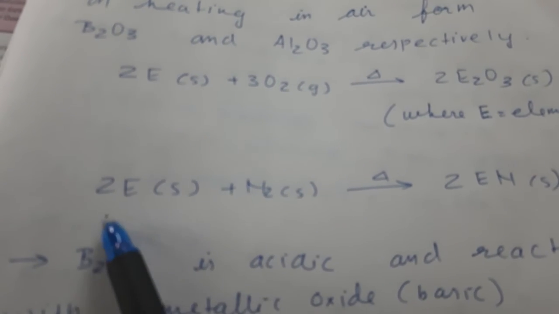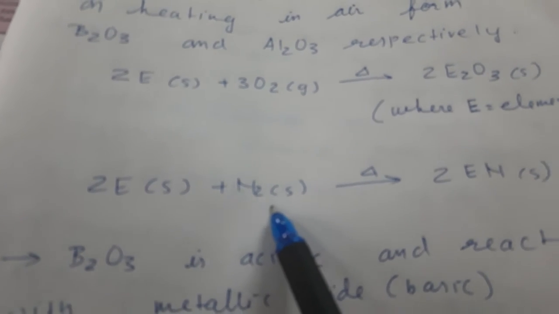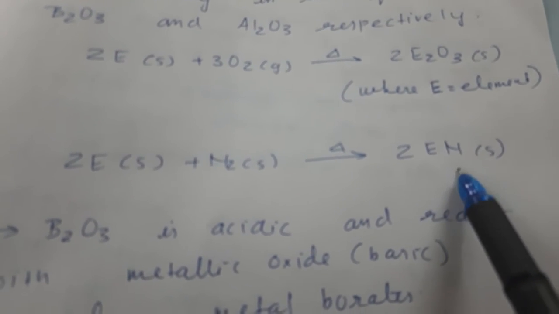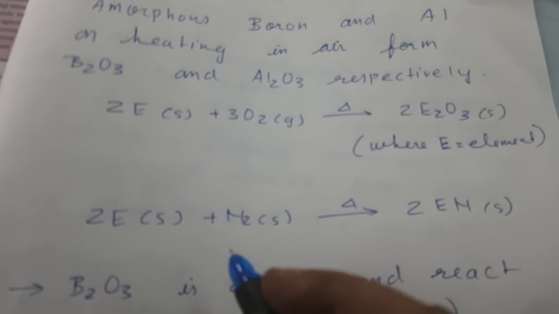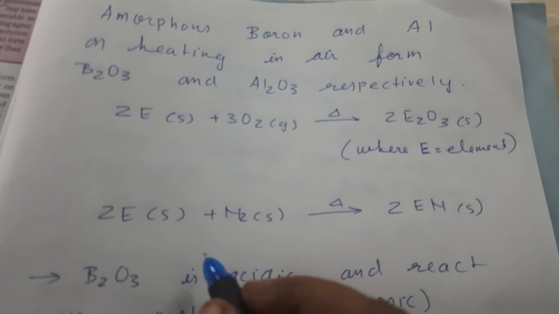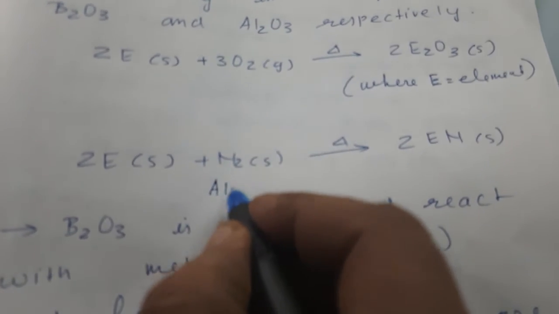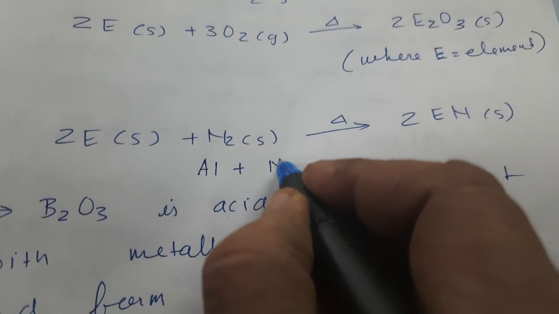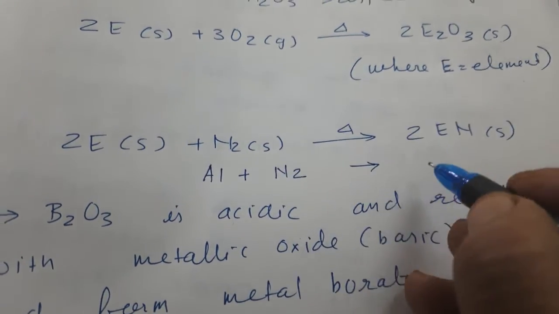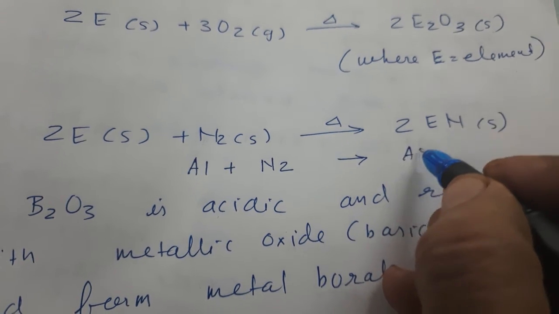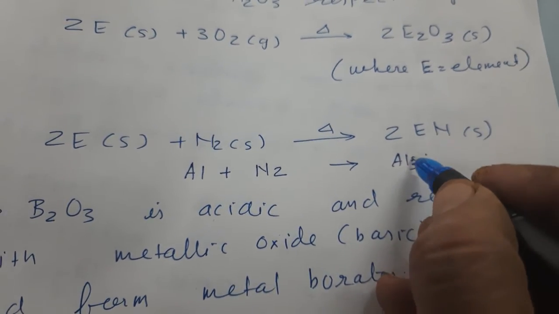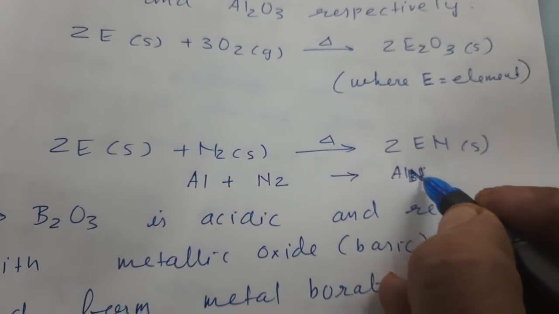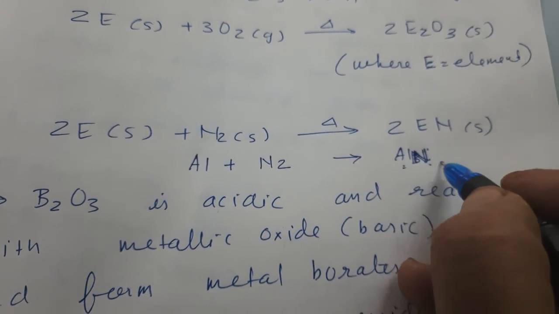Similarly, nitride will be formed. 2E plus N2 will give us 2EN. Like if I give you the example of aluminium, so aluminium plus N2 nitrogen will give us AlN type aluminium nitride, क्योंकि nitride का भी 3 और Al का भी 3.